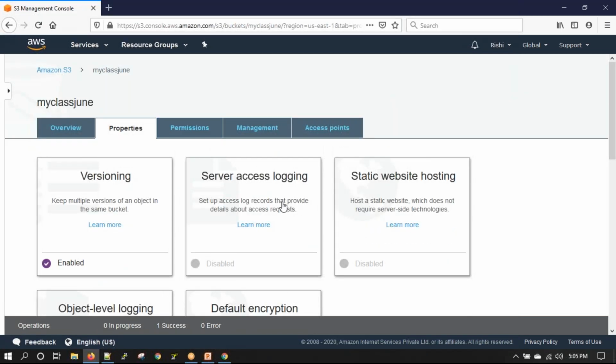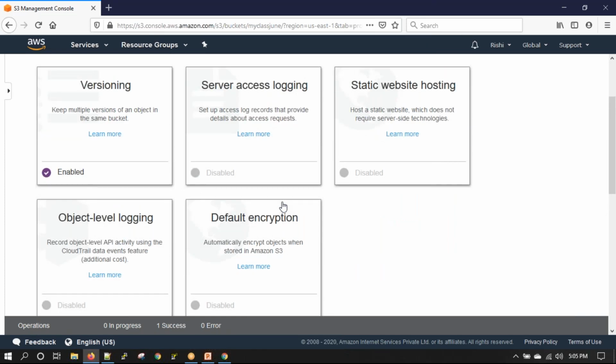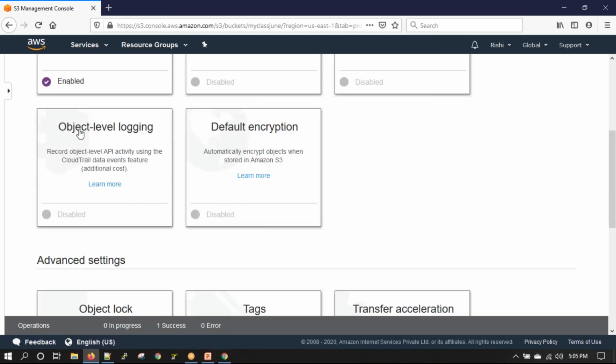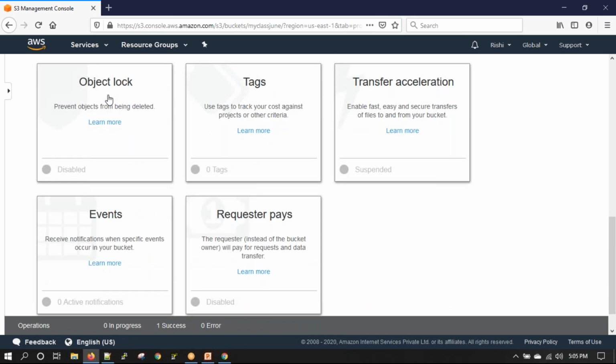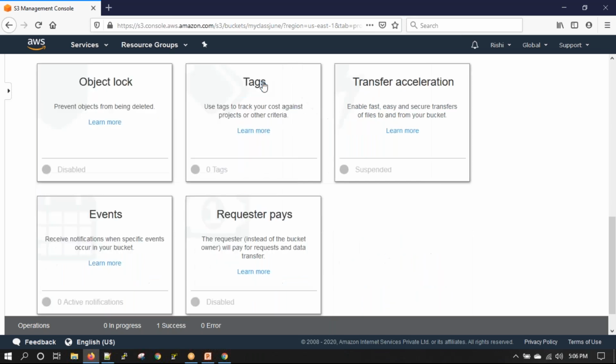Properties? Once we enable object lock, can we disable it later? No, I don't think this can be disabled. Once enabled, it is permanent. Yeah.